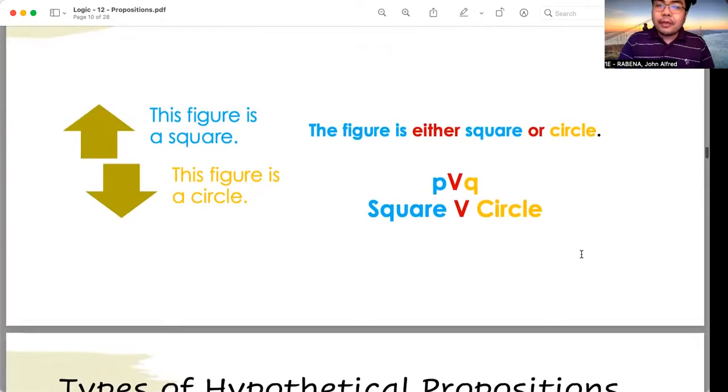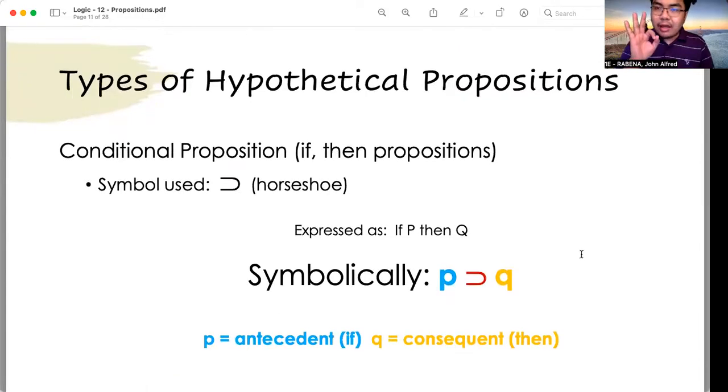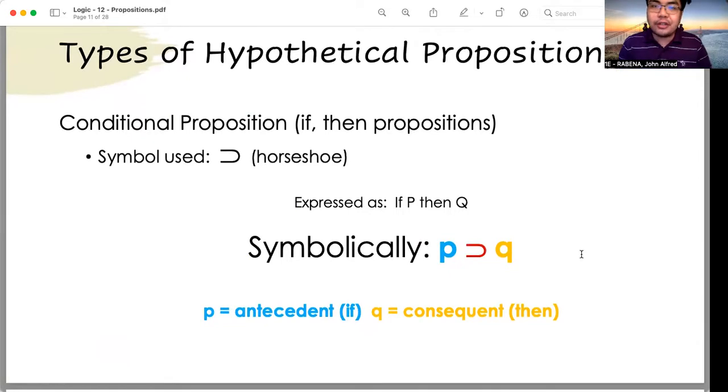The third type of hypothetical proposition is what we call the conditional proposition. A conditional proposition connotes a condition. From the name itself, there is a condition and there is an effect, a result. There is a cause, there is an effect. These types of propositions are indicated by the words if and then. These are also known as if then propositions.